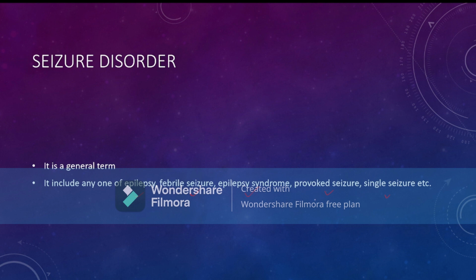So what do you mean by provoked seizure? If the cause of the seizure is known, for example the seizure is due to electrolyte imbalance or meningitis or brain infection or any intracranial hemorrhage or intracranial tumor, or hypoglycemia, that means the cause of the seizure is known, then it is called provoked seizure. What do you mean by unprovoked seizure? If the cause is not known, then it is called unprovoked seizure.